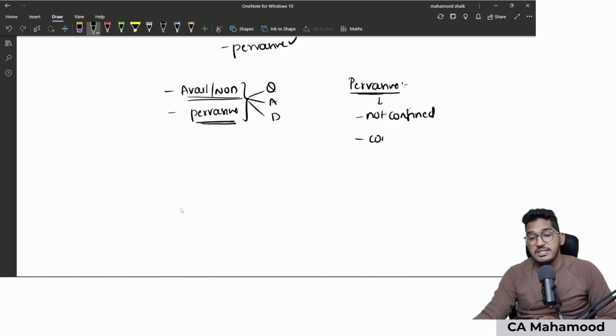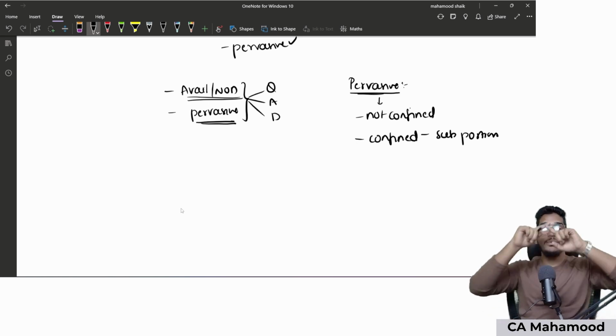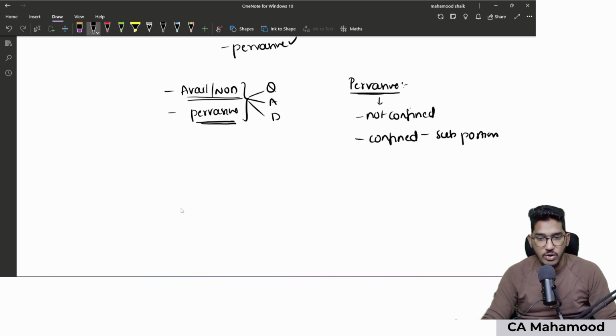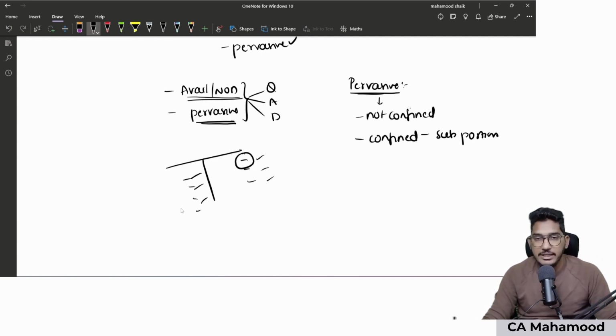Or even if the misstatement is confined to a specific item, it may represent a substantial portion of the financial statements. Sometimes the misstatement is restricted to only one item, but the amount it represents is so big that it makes the entire financial statements wrong. For example, assume I have taken a balance sheet, and so many items are there in it. If the misstatement is spread across so many items, then we call it pervasive.